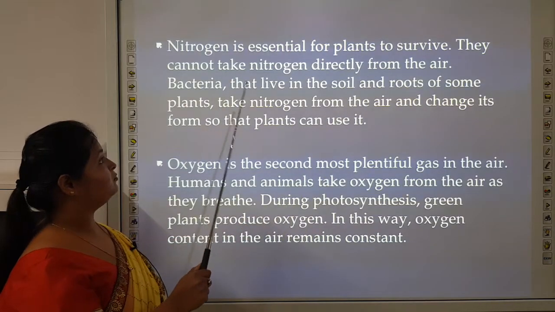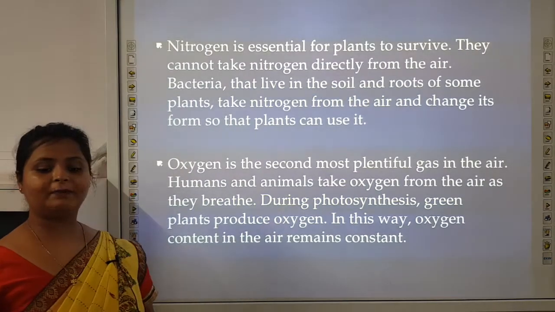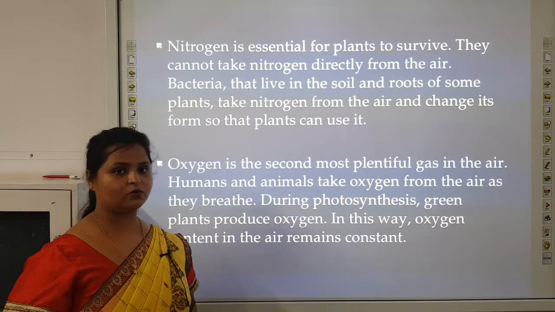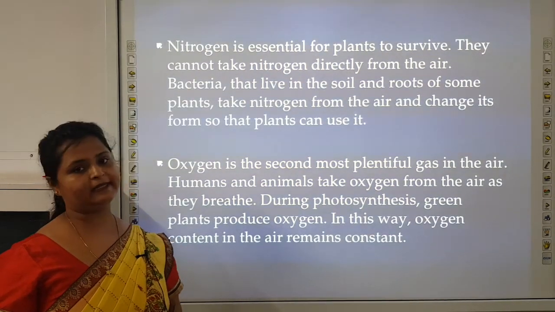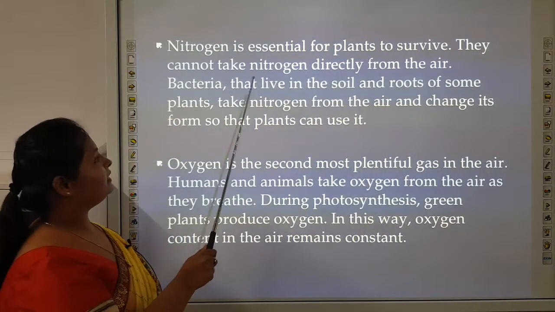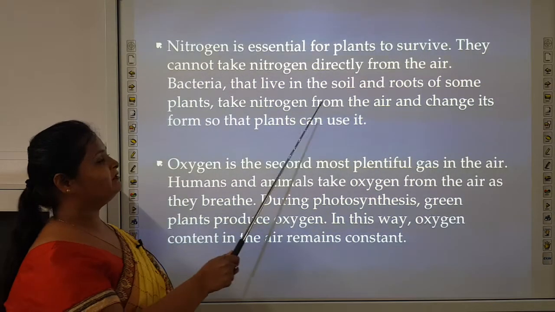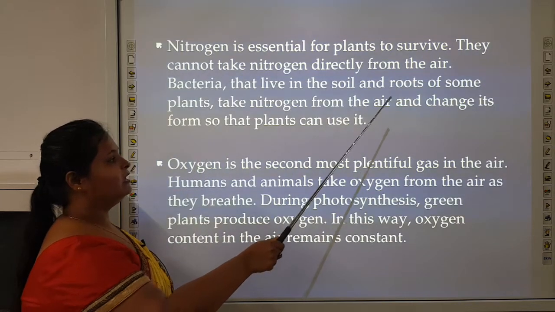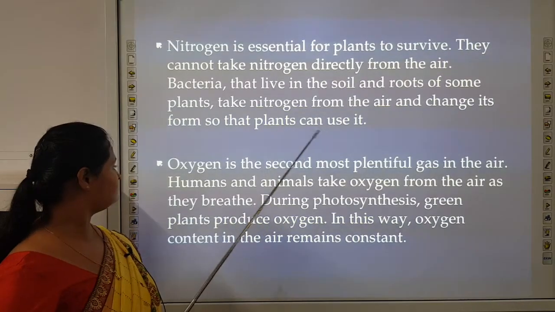Now how do plants consume nitrogen? Nitrogen can't be consumed by plants directly. So the roots and bacteria present in the soil consume the nitrogen, transform it and pass it to the plant, and in this way plants consume the nitrogen. They cannot take nitrogen directly from the air. Bacteria that live in the soil and roots of some plants take nitrogen from the air and change its form so that plants can use it.